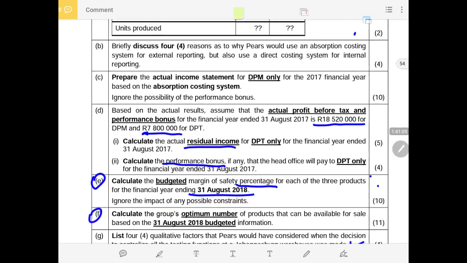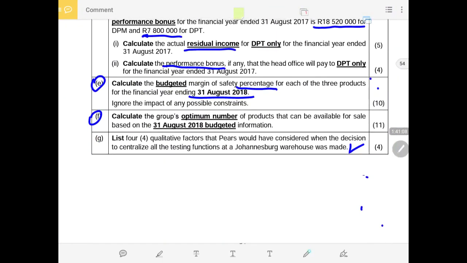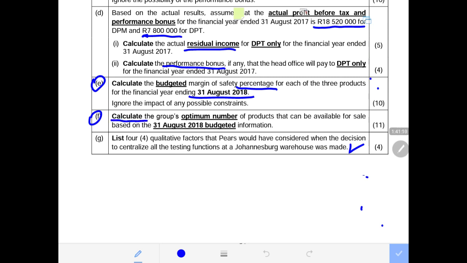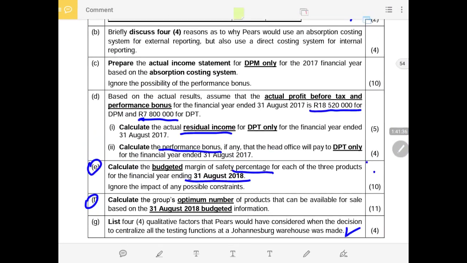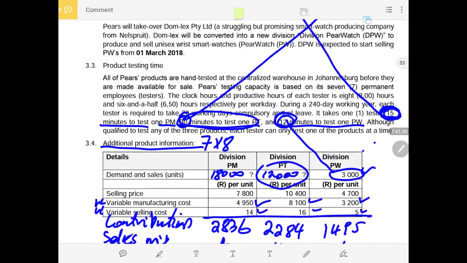Then now we go to the very second last requirement, which is the optimum number of products that can be available for sales based on the 31st August 2018 budget. And we could have seen that the labor hours in this case will be the limiting factor. We need to just check and verify if the labor hours are really the limiting factor. Now let us go and do that test.